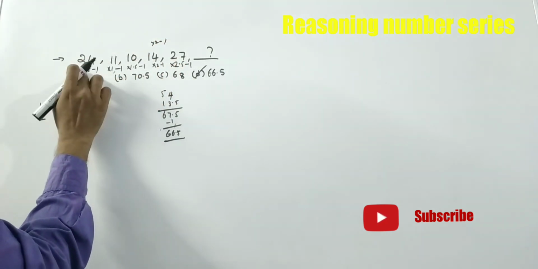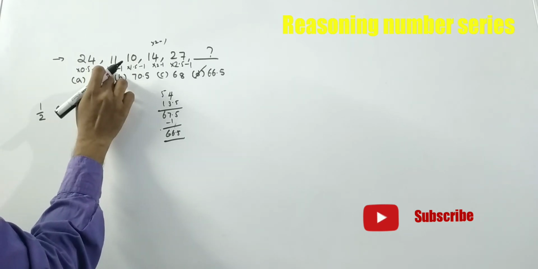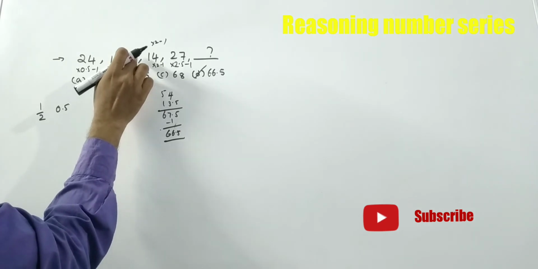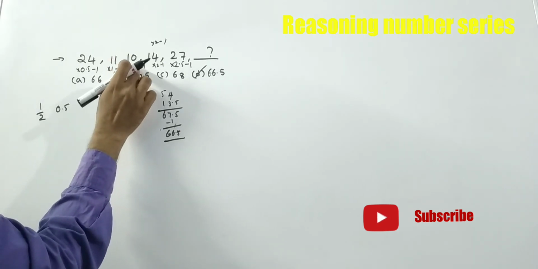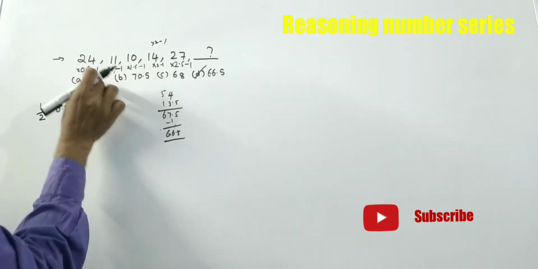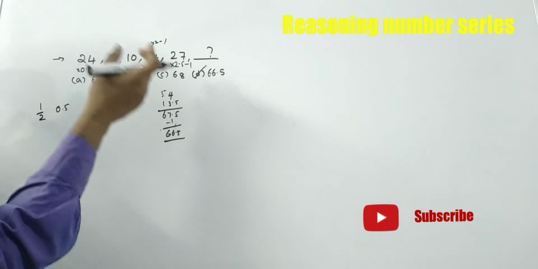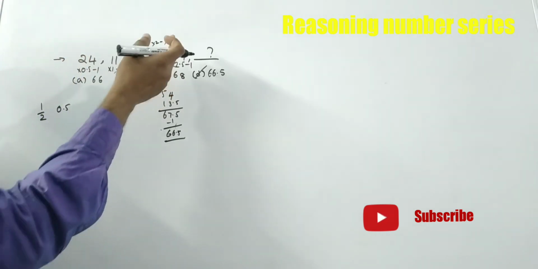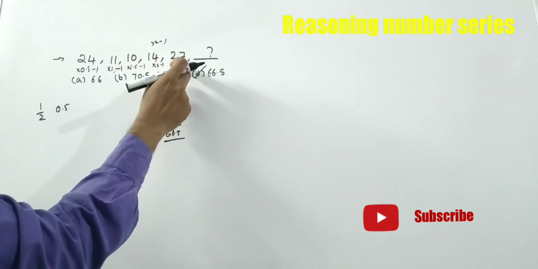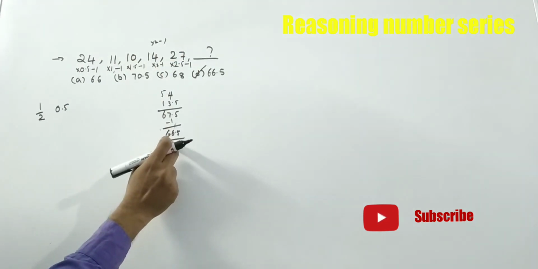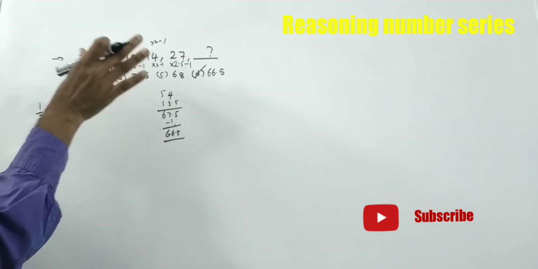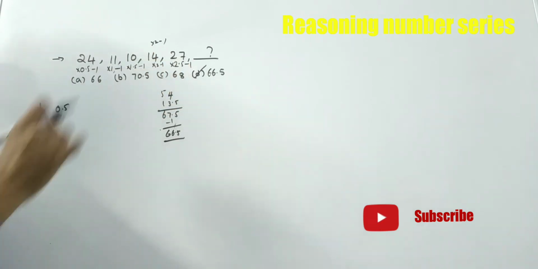Then in this series, here 0.5 is there, here 1 is there. Then here 14 is almost 10 plus half of 10, that means 1.5. So 1.5 minus 1. Then 2, 2.5. Every time it increases by 0.5 and we subtract 1. So the answer is 27 into 2.5 minus 1, that means 66.5. Nothing else is there. Just concentrate on the given numbers and you will get the logic.